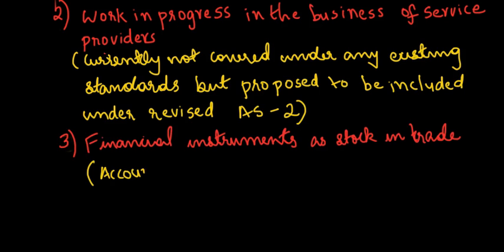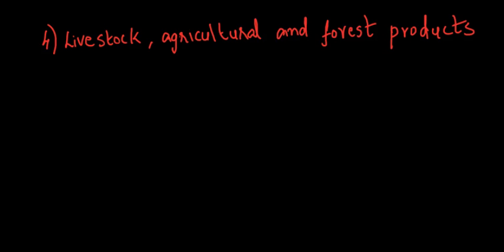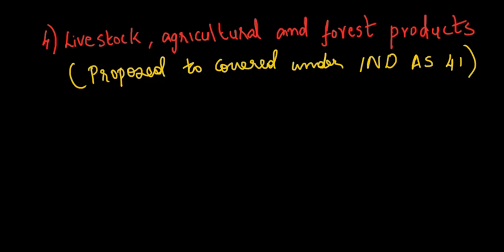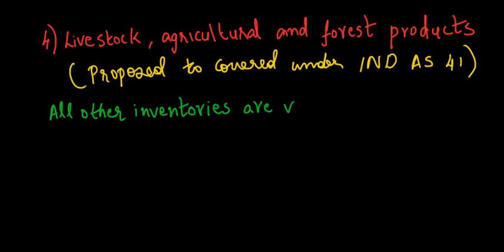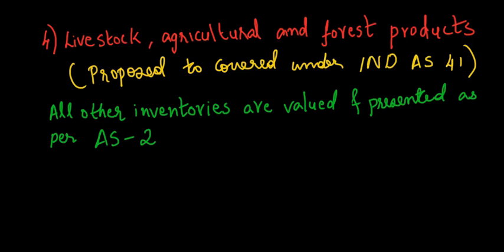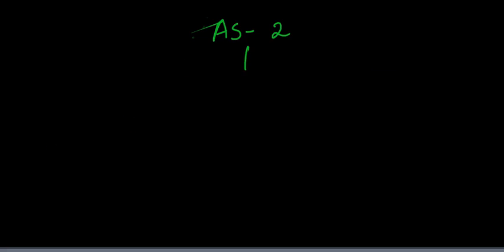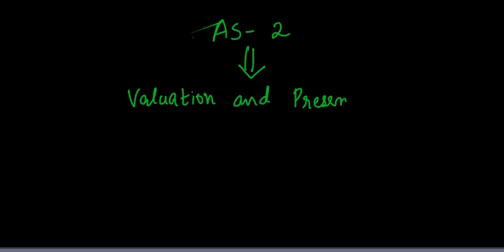C. Financial instruments as stock in trades. D. Livestock, agricultural and forest products. All other inventories are valued and presented in the financial statements according to the principles listed under Accounting Standard 2. We have understood that AS2 deals with the valuation and presentation of inventories in the financial statements.